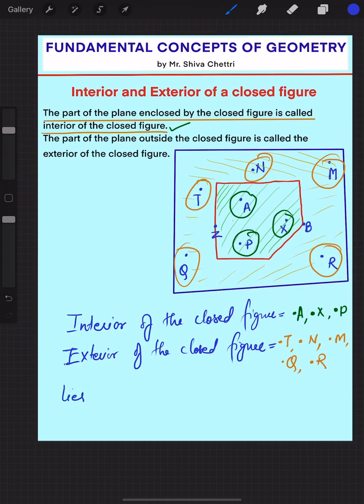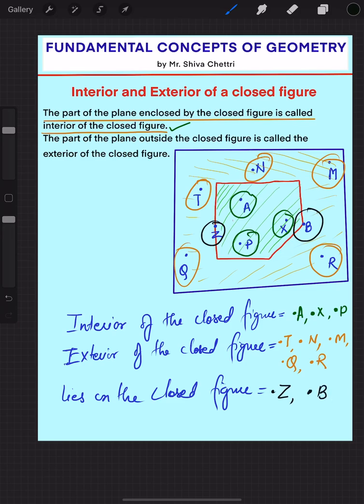So what are the points that lie on the closed figure itself? Those are point Z, point B. All right, so this is a quite good concept and you need to know it, right?